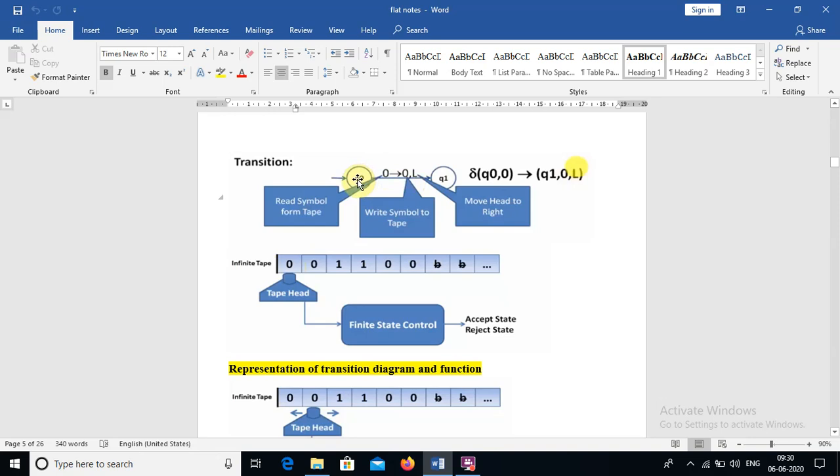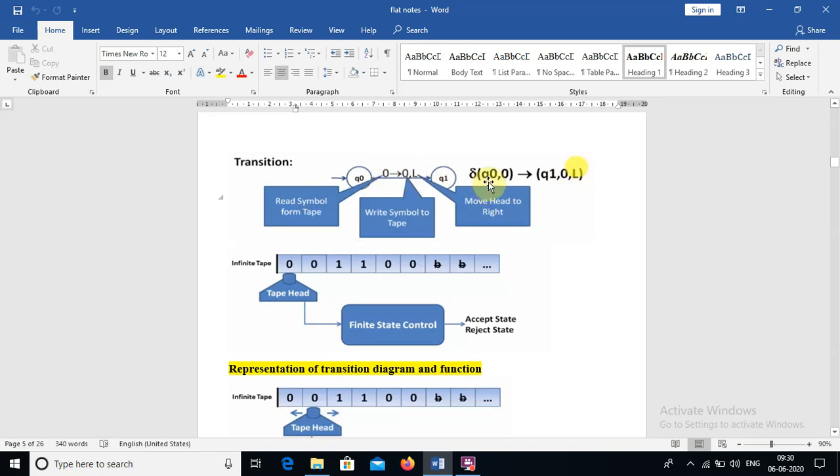Okay, so that means we transition from q0, the initial state, to q1. The transition label is defined as 0 to 0, comma L. If the input tape holds 0, it should be replaced with a 0 and we have to move to the left. And the transition function is also defined like this, based on the transition diagram.